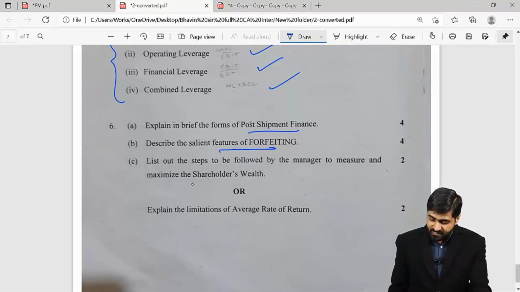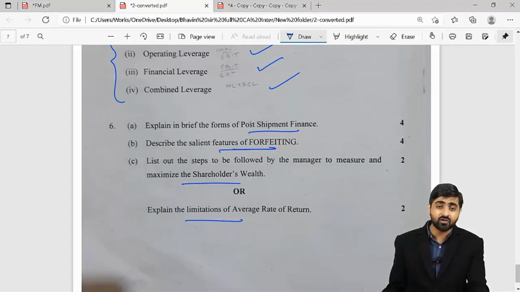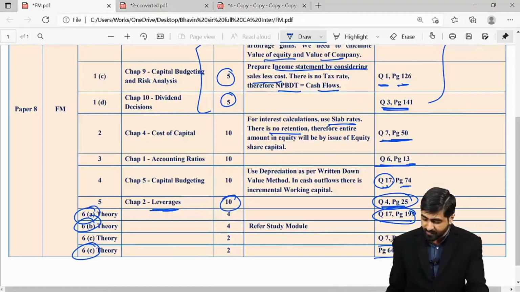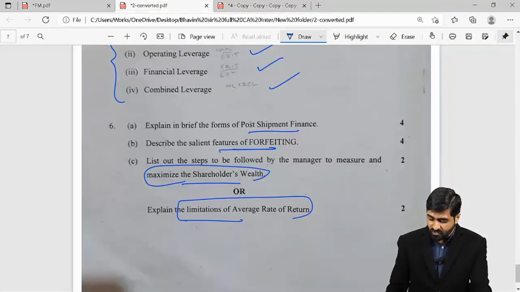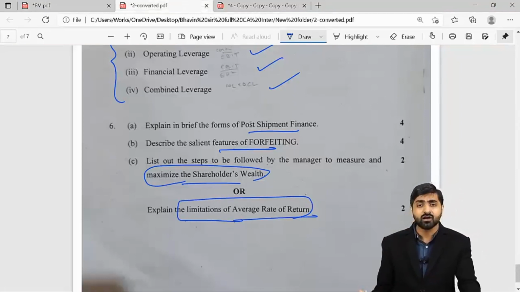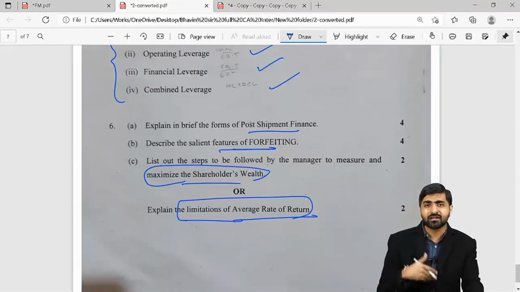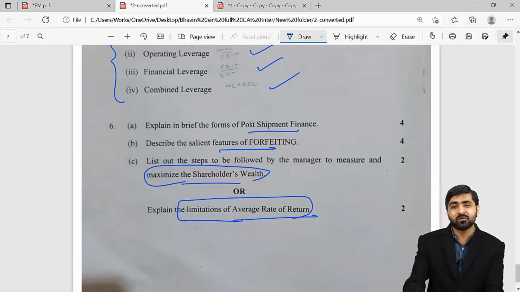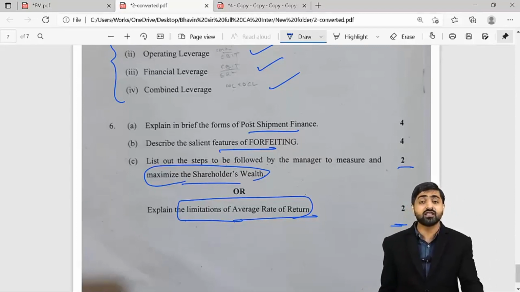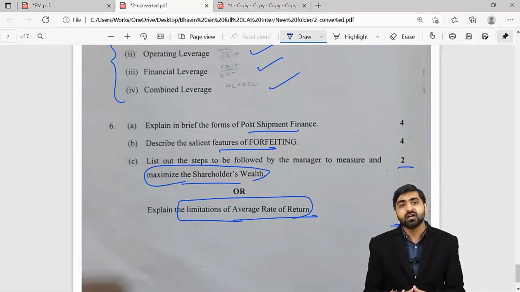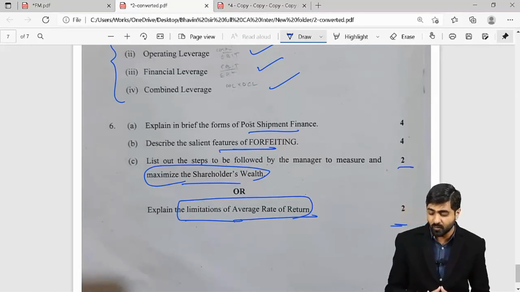And then these kind of questions you will also find in your JK Shah Classes textbook. How will you maximize the shareholders' wealth? Similar question you will find here. And also at the same time, what are the limitations of ARR? This is there in your capital budgeting. It ignores time value of money, it only considers book profits, etc. And these were asked for 2 marks. So your theory was also manageable if you would have done your JK Shah Classes textbook properly.